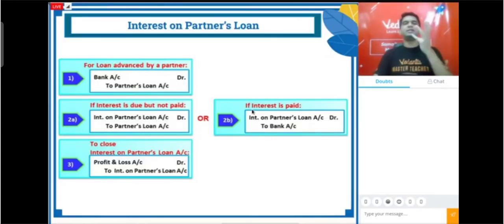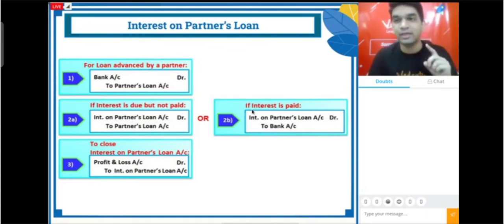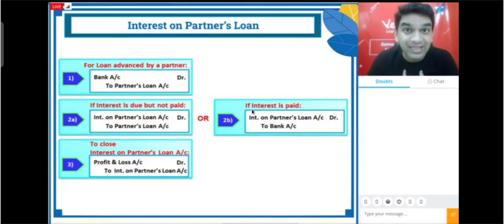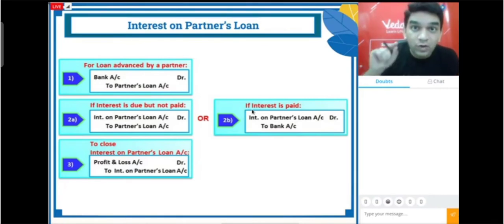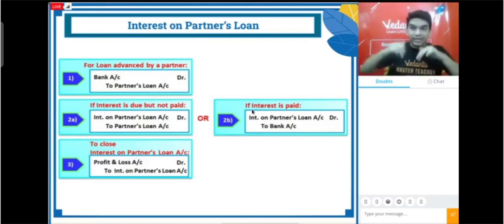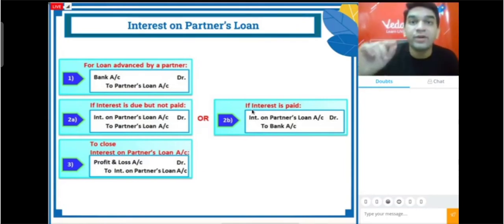So the first thing we will be doing is, I have stressed this earlier also, but again I'm saying, when I say we are a partnership firm, we represent the partnership firm. Accountancy follows the business entity concept. Whenever I record any transaction, that transaction we record for the business, not for the businessman. So whenever I say we did something, I mean the partnership firm. That is the first thing a student should be clear of.